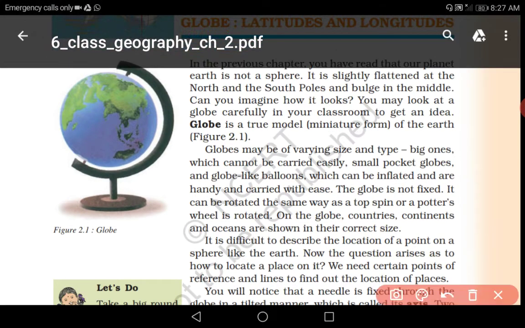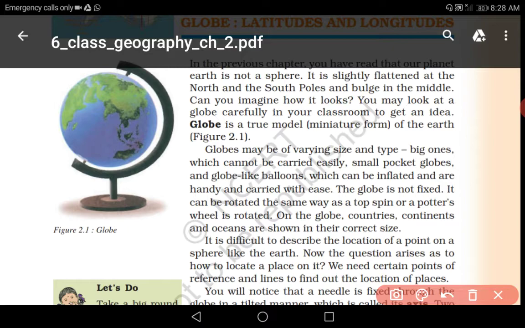In our previous chapter, we have studied that the structure of the earth, the shape of the earth is like a geoid, means it is flattened on the top and at the center it is bulged. So, this is the structure of the earth. Now, what is a globe? Globe is a miniature true model of earth. It is a miniature, means small. Small true model of the earth. Why is it a true model? Because it is same as the earth.